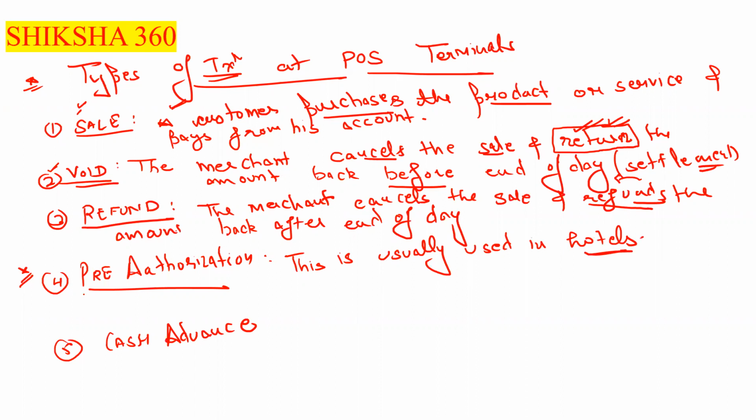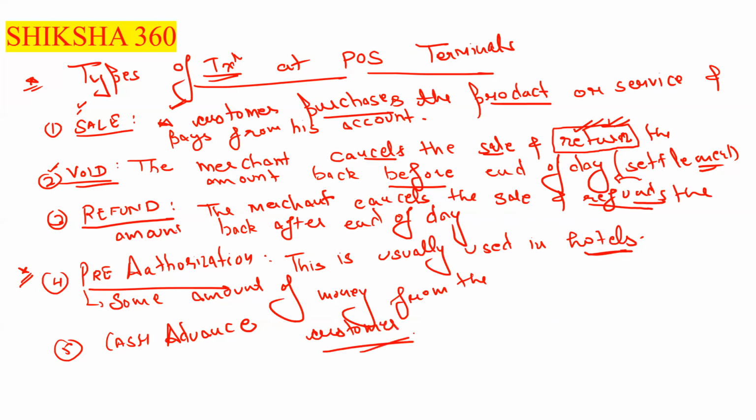Some amount of money from the customer's account is blocked for a certain period of time by the merchant.